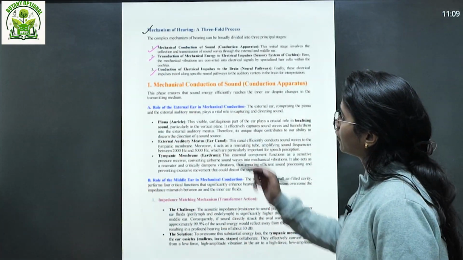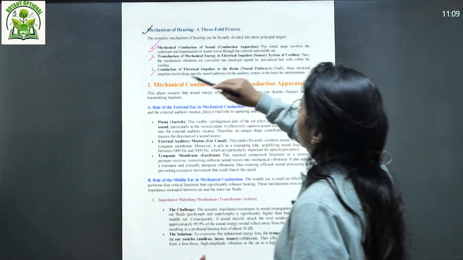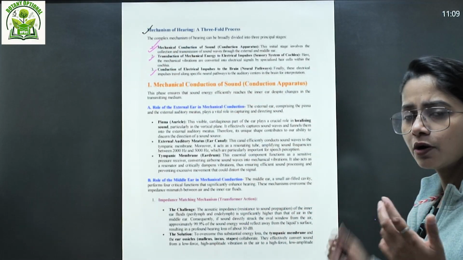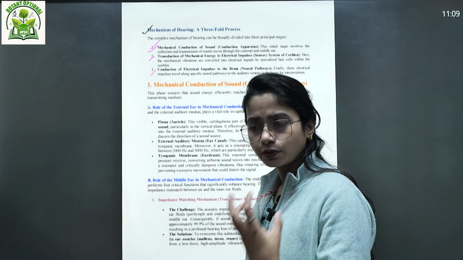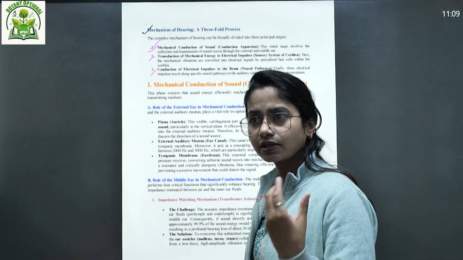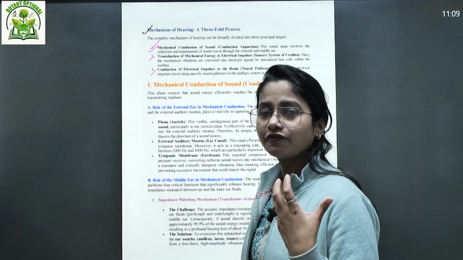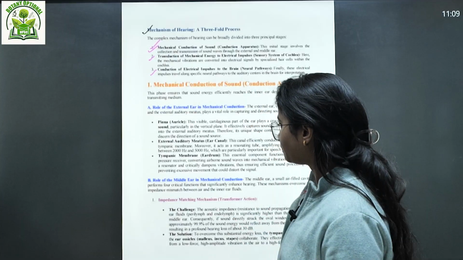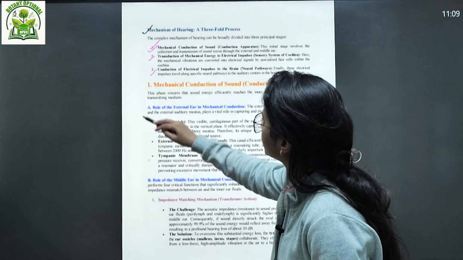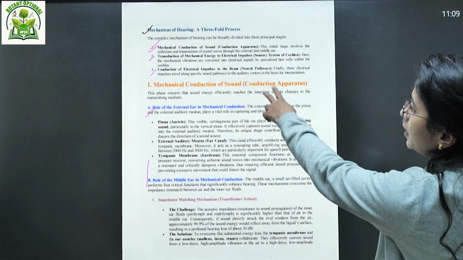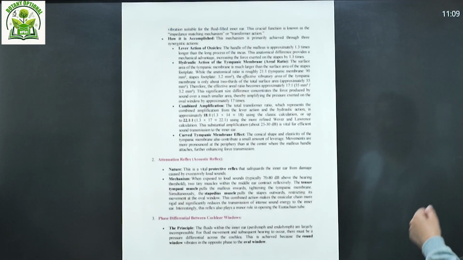So we have already covered the portion on the mechanical conduction of sound through the outer ear, middle ear, and inner ear. How the sound is amplified, and how it is controlled, so that we do not feel very loud sound. This is a point: the role of the external and middle ear in mechanical conduction, right?